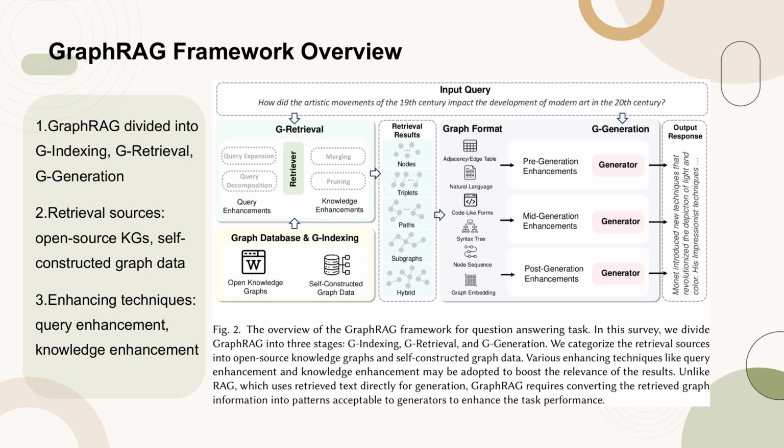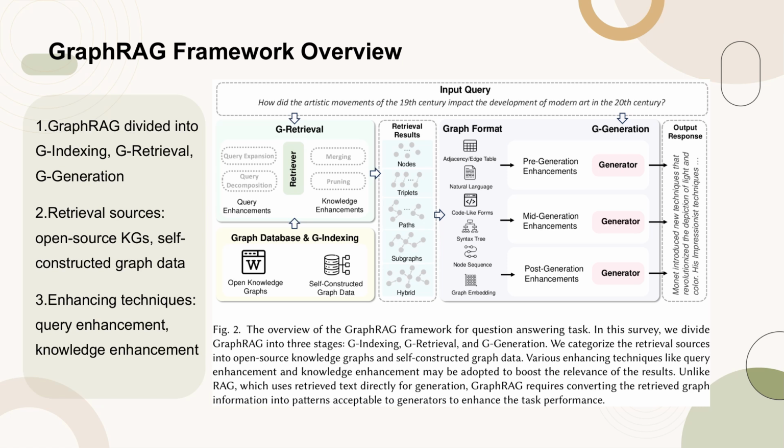Figure 2 provides an overview of the GraphRAG framework designed for question-answering tasks. The framework is segmented into three primary stages: graph-based indexing (G-indexing), graph-guided retrieval (G-retrieval), and graph-enhanced generation (G-generation). The sources for retrieval are categorized into open-source knowledge graphs and self-constructed graph data.